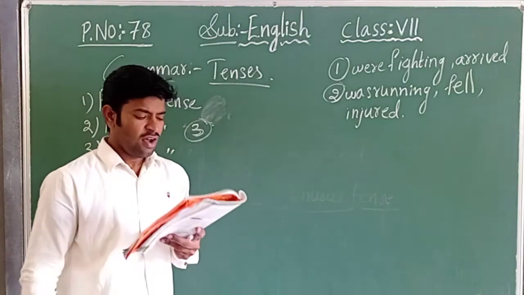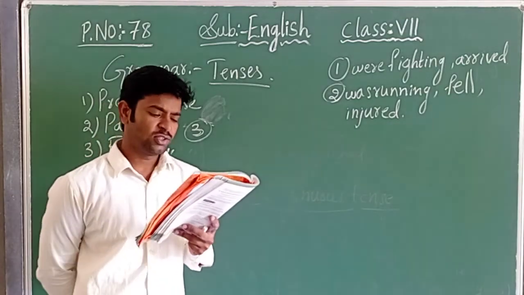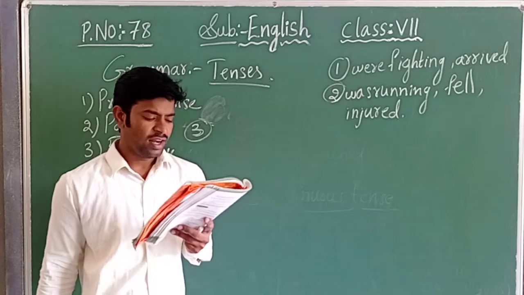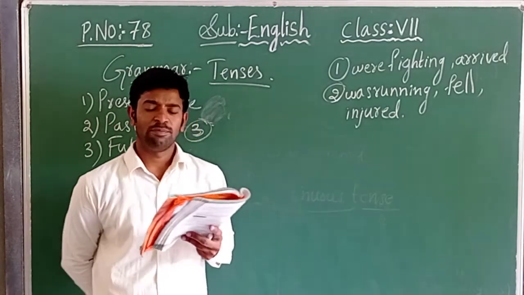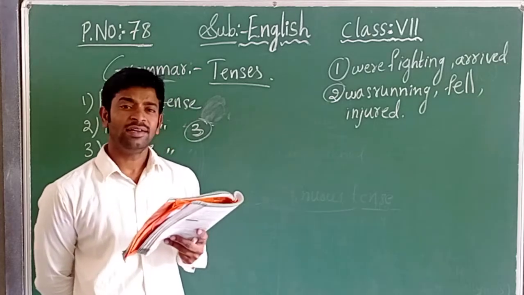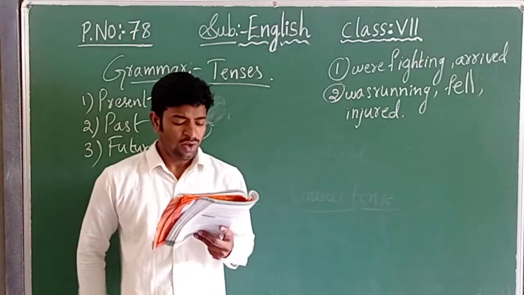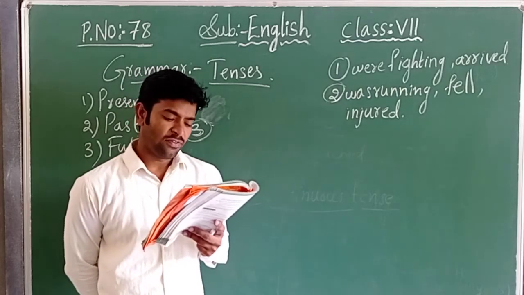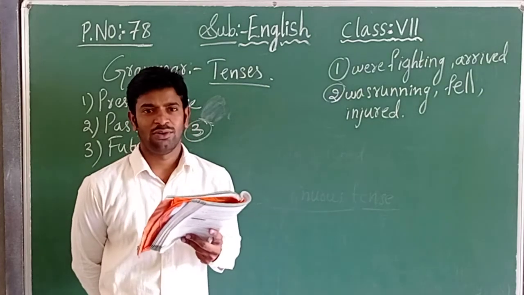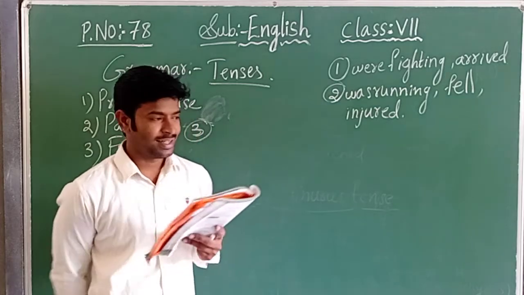Third one: While he ___, it ___ to rain. In brackets he has given play and begin. So what does the first blank contain? While he play, correct? No. While he was playing, correct? Yes.